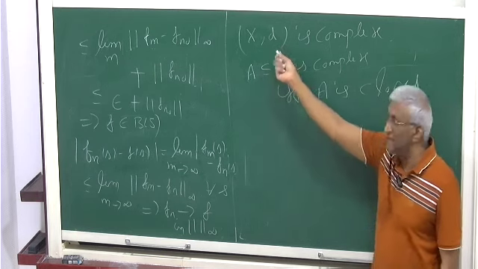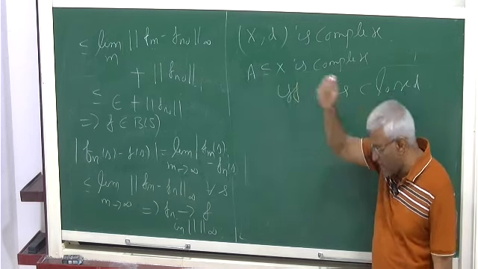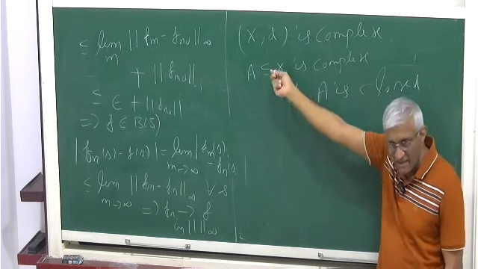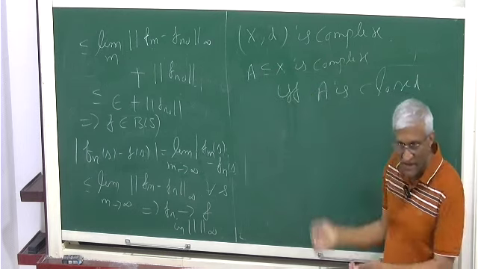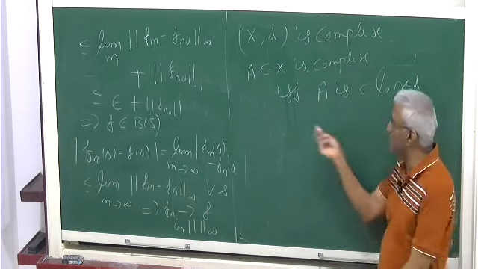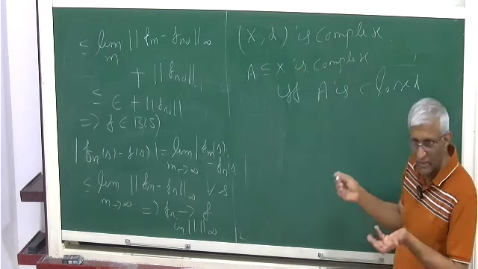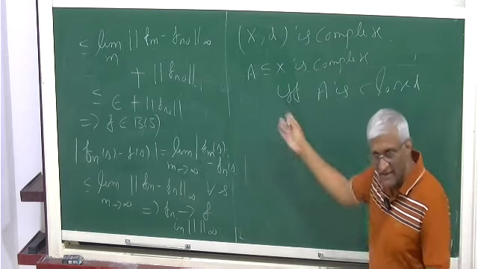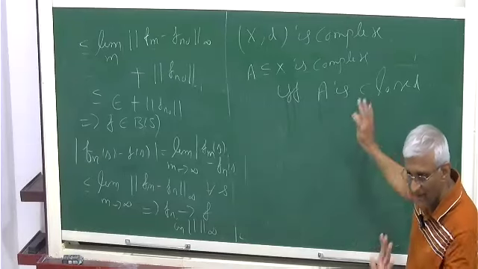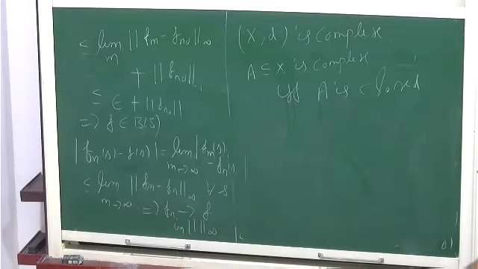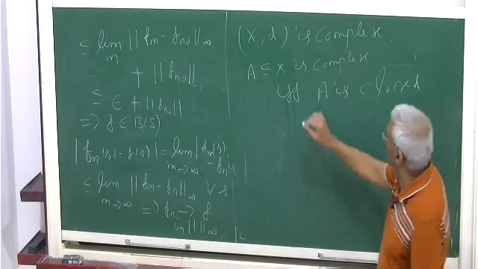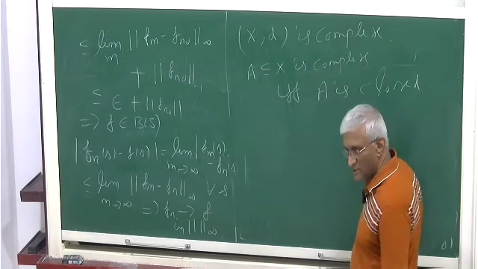So the original metric space is complete. Then a subset is complete. I mean, you can restrict the metric to something. Okay, so here we don't need to worry about topology and everything because we have a metric. The metric as a function can be restricted, and we get a topology according to that. So this is complete if and only if that is closed.